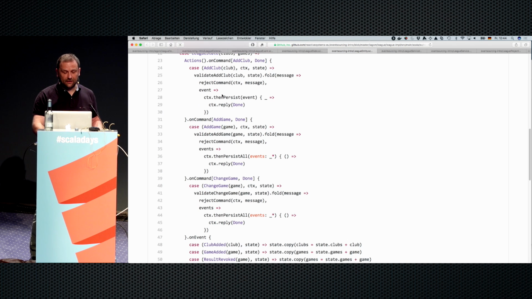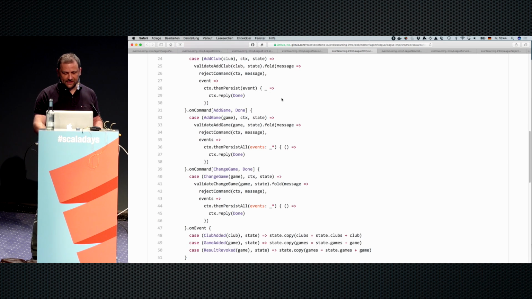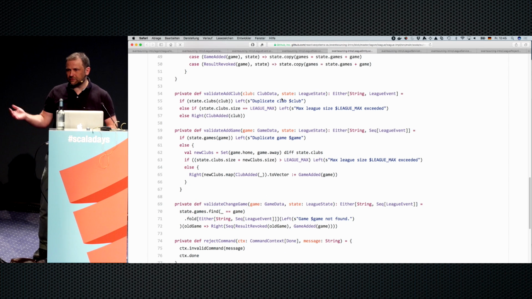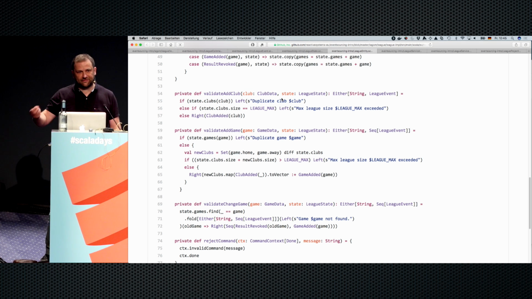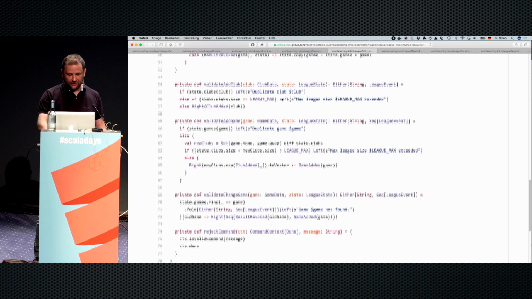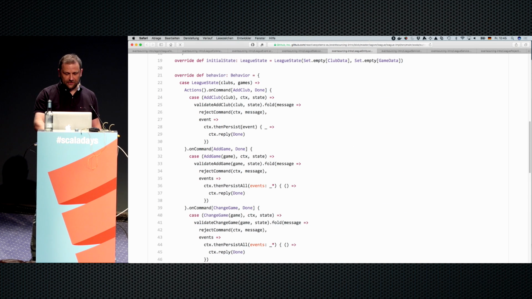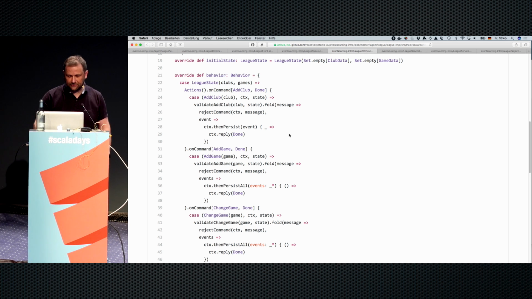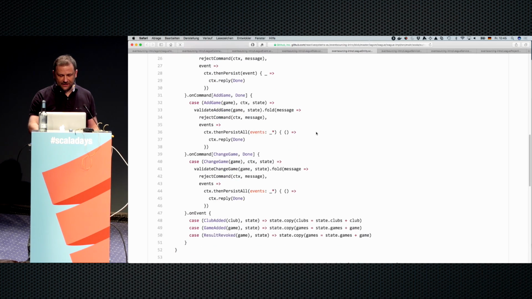And otherwise, I want to persist an event. So my validation gives me back either an error message, or it gives me back an event or a number of events I want to store, the events that I accomplish. So in this case, if everything's fine, I want to emit this club added event. So I want to persist this event, and then I can do some other stuff once the event is persisted, for example, replying back that everything went fine. That's basically what we're doing here.